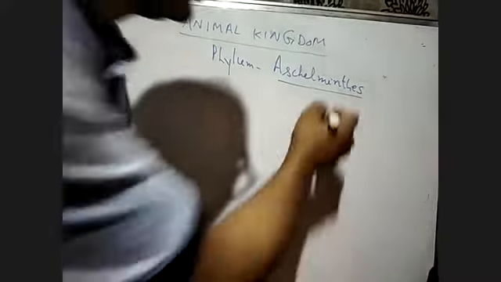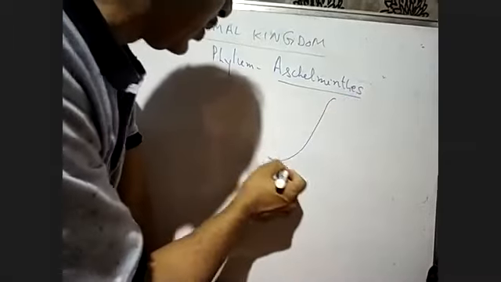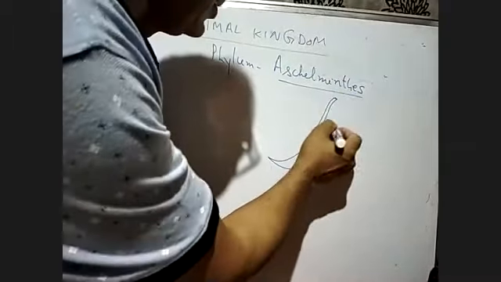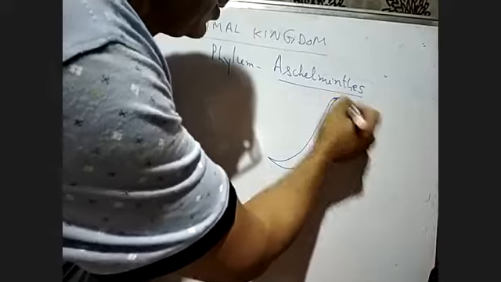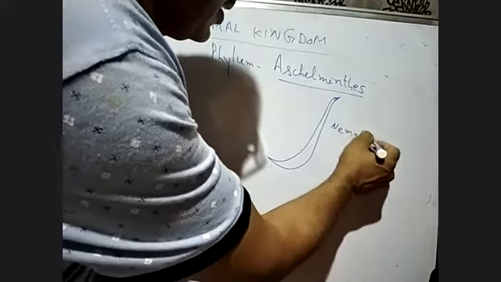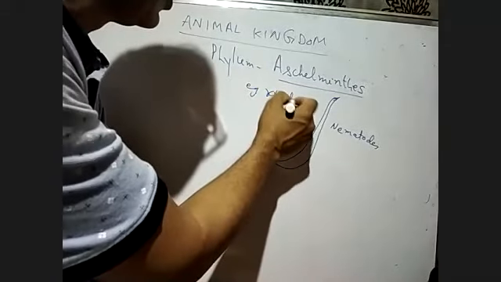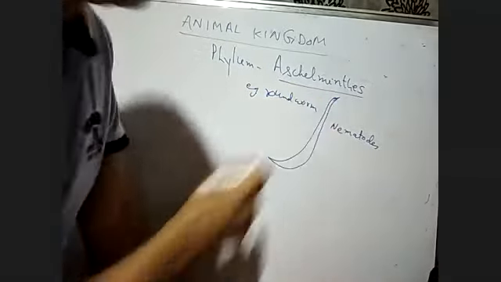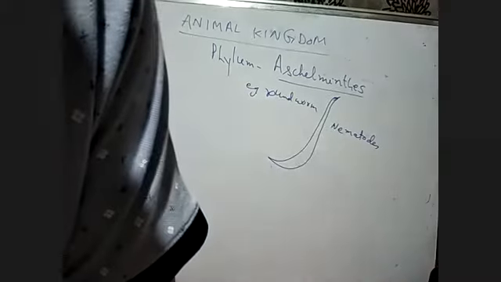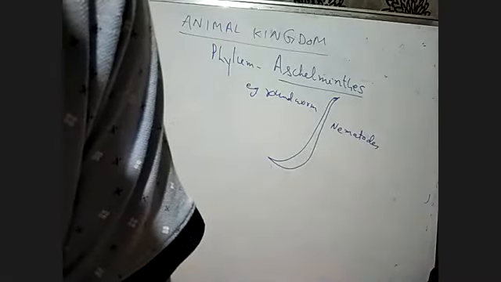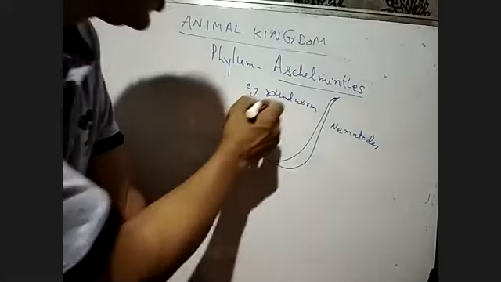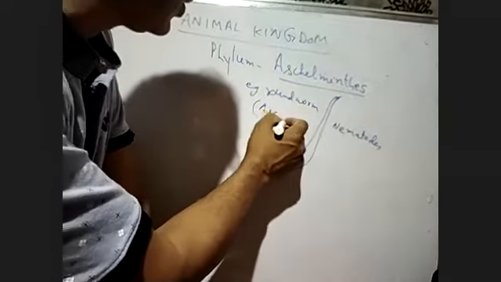These are actually the nematodes, or all the worms. One example of the nematodes is the roundworm. Roundworm is a parasitic worm. The roundworm is called Ascaris, this is the scientific name.